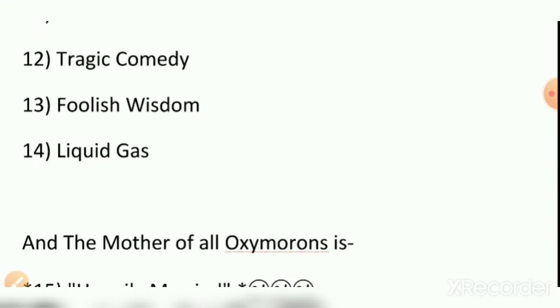It is used in cryogenic engines in the rockets and the propellants of rockets to send the rockets in space. Then we use liquid gas, but still liquid and gas are opposite in sense. When the molecules are very close to each other, they are liquid. And when they are very far and they flow, and the distance between two molecules is not fixed, then it becomes a gas. But still it can be used as an oxymoron, which is a liquid gas.